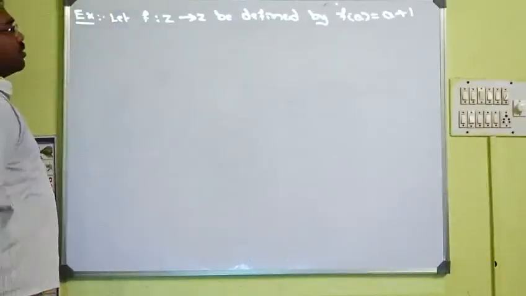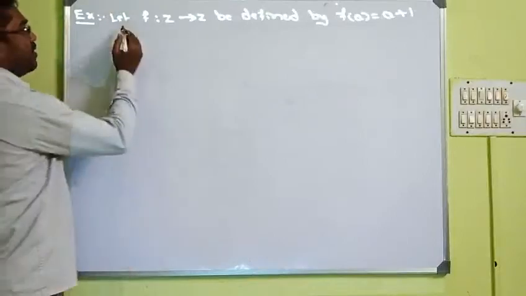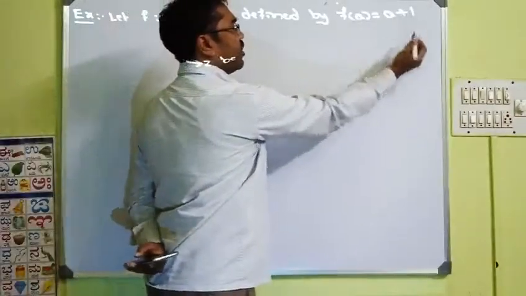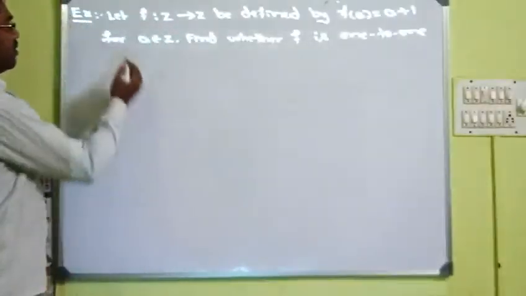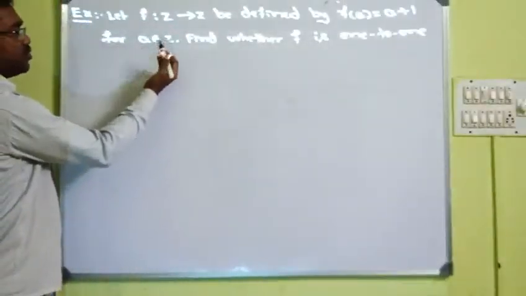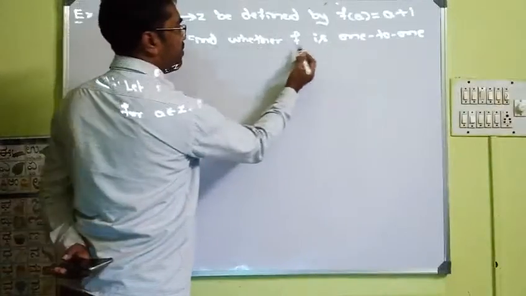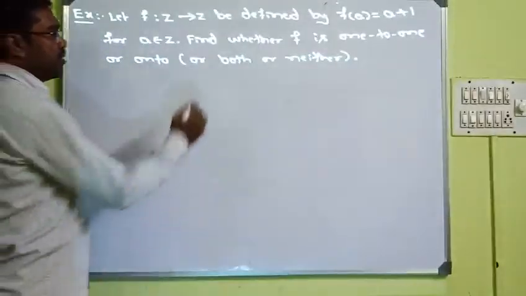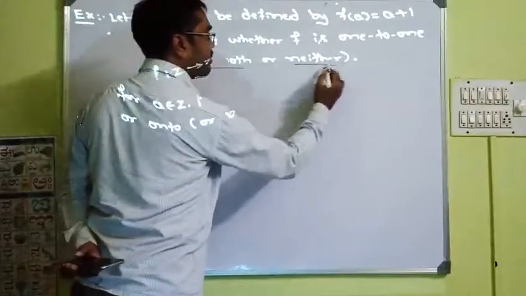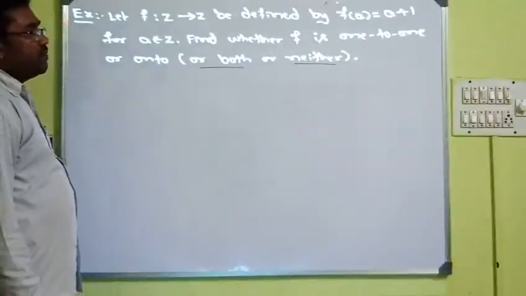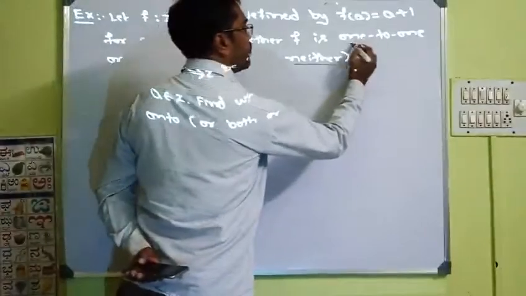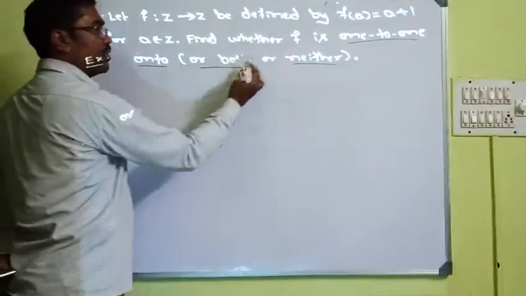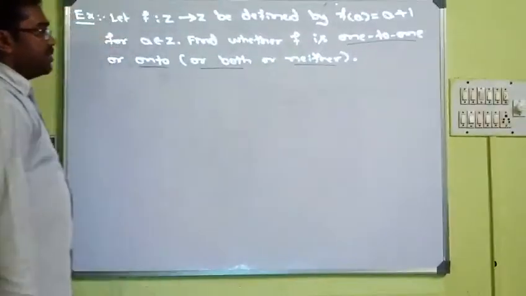Now let us take one more problem. Let f from Z to Z be defined by f of a equal to a plus 1, for a belongs to Z. Find whether f is 1 to 1 or onto, or both, or neither. We need to verify whether it is a 1 to 1 function or it is onto, or both, or neither. Let us check now.